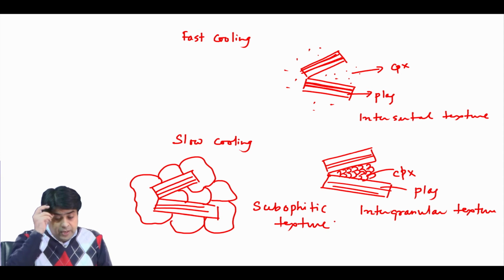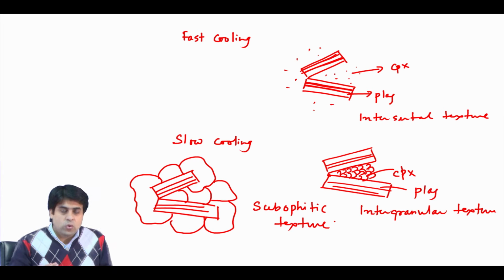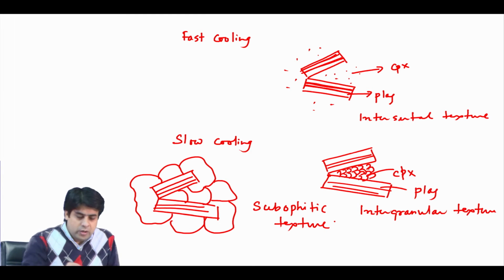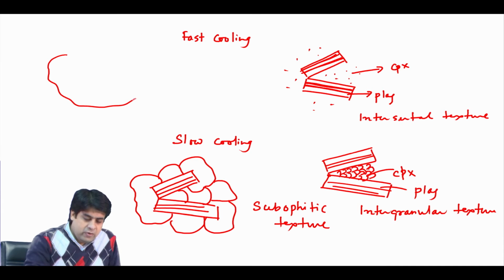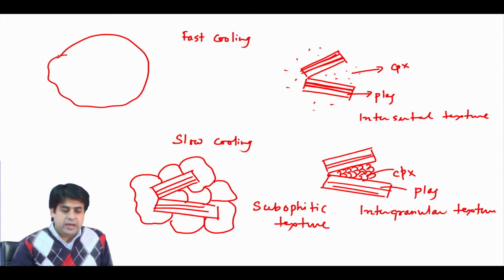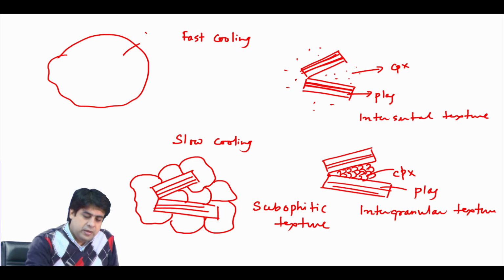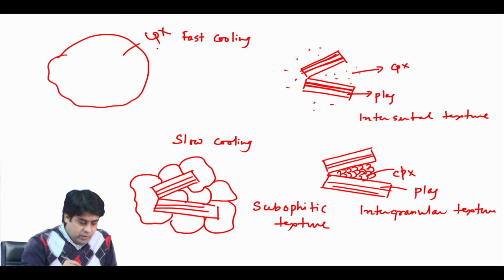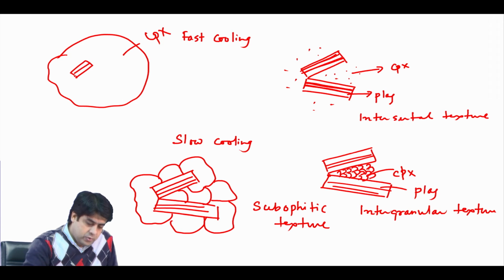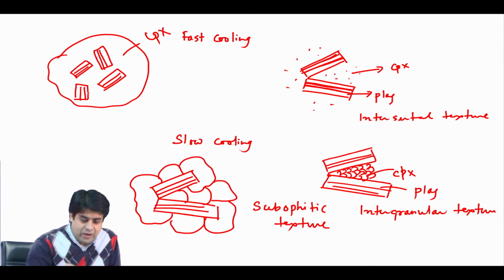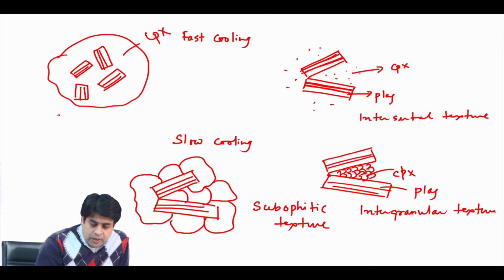Okay. Then if the cooling is very slow in the case of a plutonic rock, you have a very large clinopyroxene grain, and in this clinopyroxene grain you have a random distribution of plagioclase crystals. If you have this kind of texture, this is called an ophitic texture.